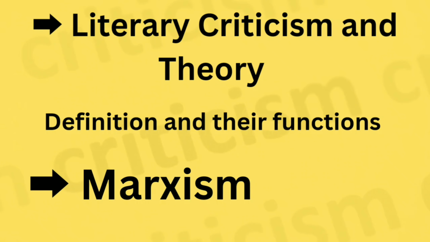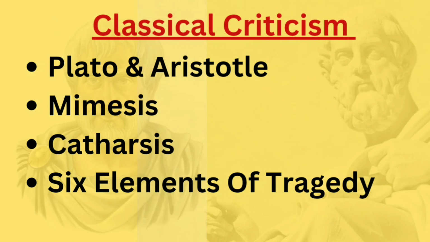Our second slide is classical criticism. This can be the easiest topic which you can cover in a very short time. You just need to cover all the definitions from this topic and the contradiction between Plato and Aristotle. You must cover Plato and Aristotle, mimesis, catharsis, and the 6 elements of tragedy. You must know the exact definition of the 6 elements of tragedy and everything in detail.